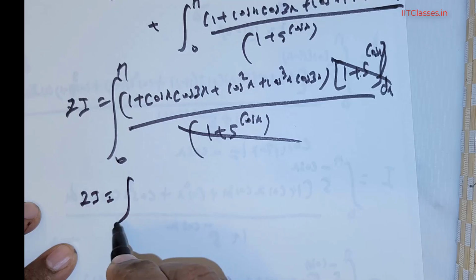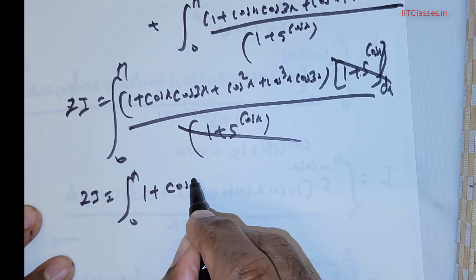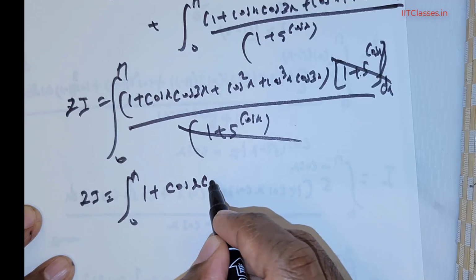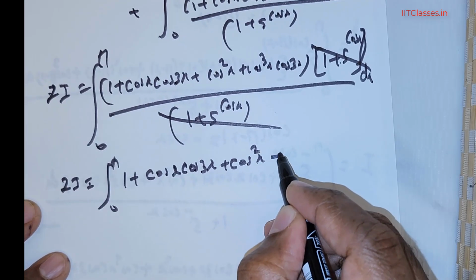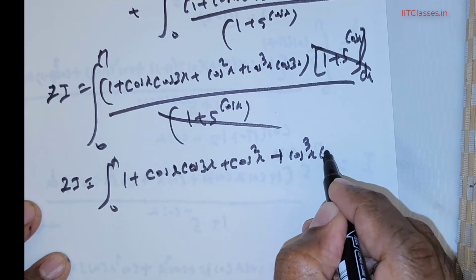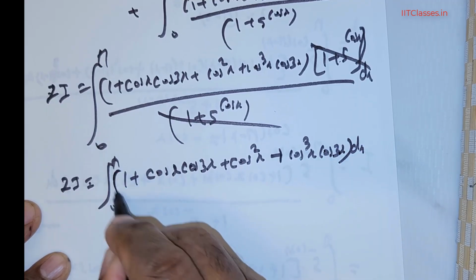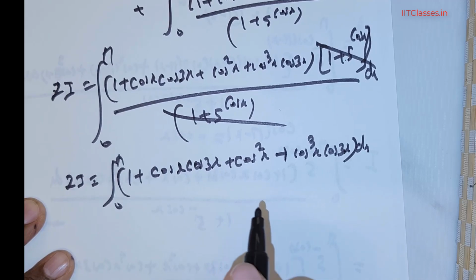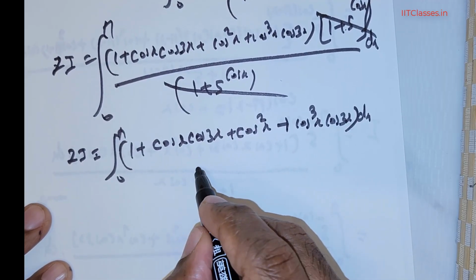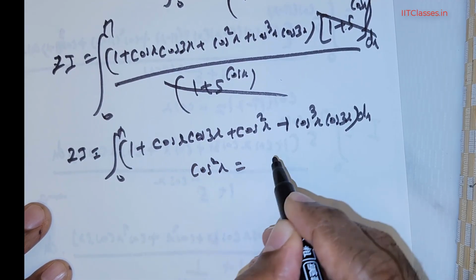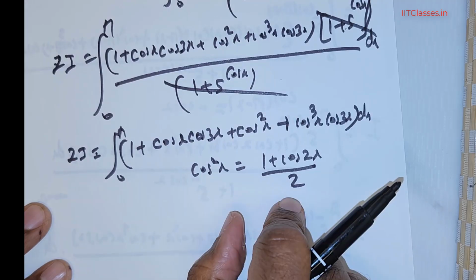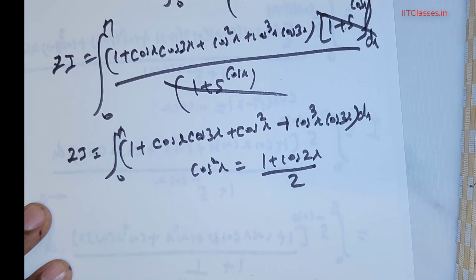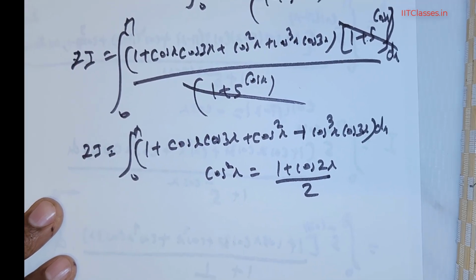So this is 2I = integral 0 to π of (1 + cos x cos 3x + cos²x + cos³x cos 3x) dx. So now we will have to perform some manipulations. Foremost, I will start with the cos²x. Now cos²x has a representation as (1 + cos 2x)/2, right? So we need to somehow have a 2 there. Let's see what we can do with that.